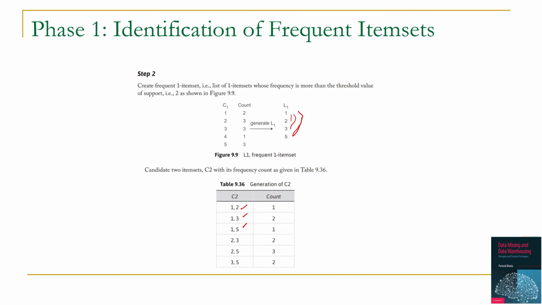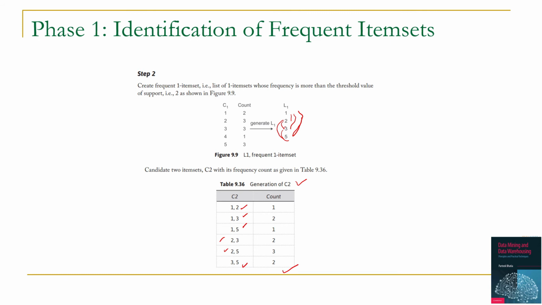Then another pair will be created for 2 3 and 2 5, and the last pair will be 3 5. So these are the 2 item pairs possible, and this is considered as C2. This is their corresponding frequency.